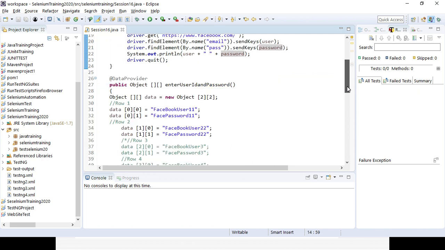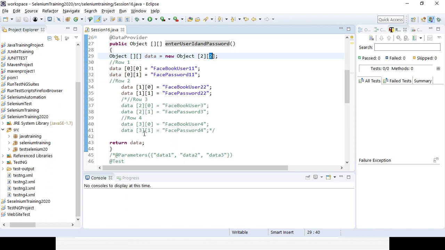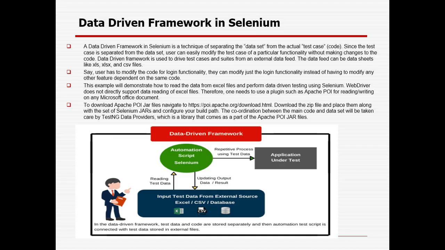Here also in the data provider, using @DataProvider, we are creating a method where we define an Object array of size and iteration. This is the row, where it will iterate a number of times, and this is the column through which we will be providing the data into the respective input fields. We can change the iteration to 3, 4, 5, 6 like that, it will return the data, and that data will go here as part of the data provider. So this is the simple thing we have written, right?